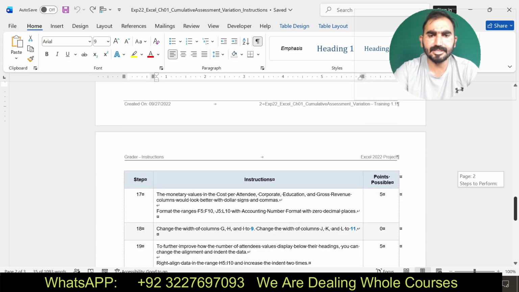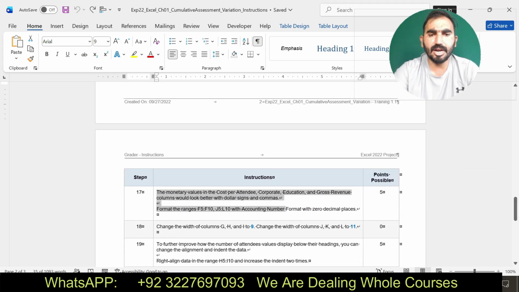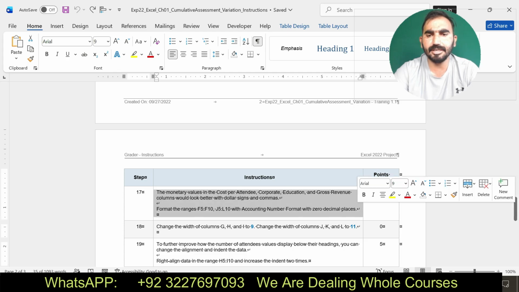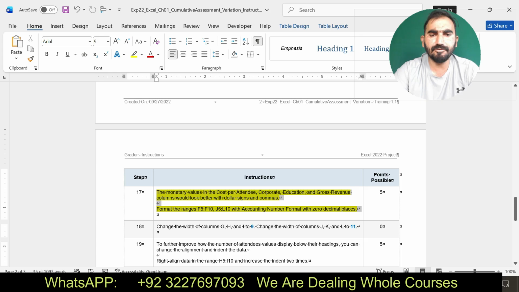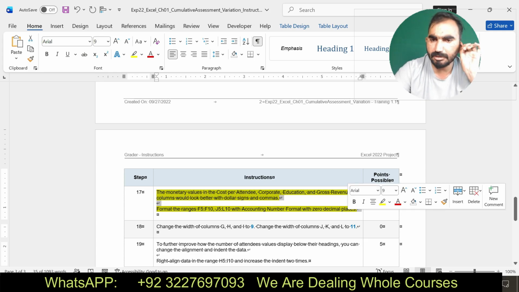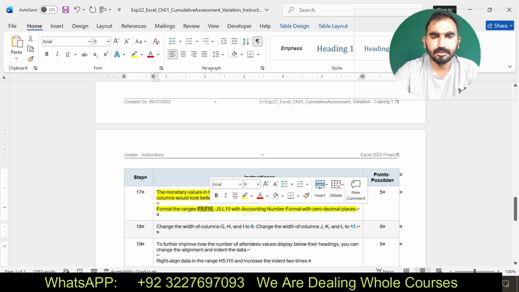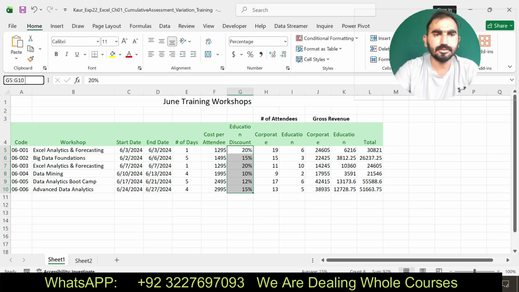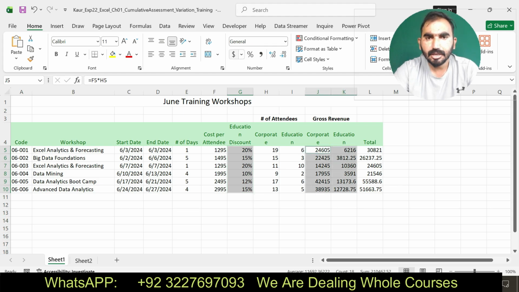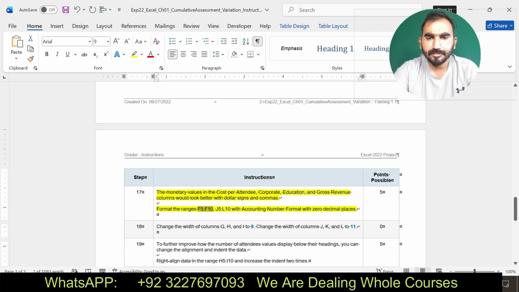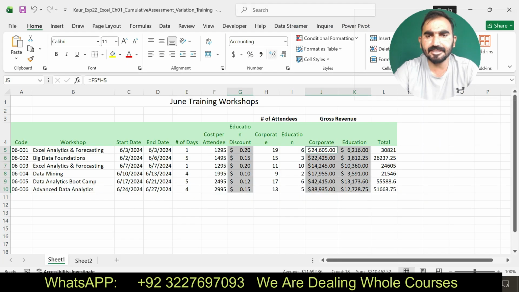Now I'm going to move for my next step. Format the ranges F5 to F10, J5 to L10, as counting number format. Okay, I am going to do this one, F5 to F10, J5 to L10 with the counting number format with 0 decimal places. I have selected the first range F5 to F10 and J5 to L10 with control and applied a counting number format, with 0 decimal places. I have made this modification.